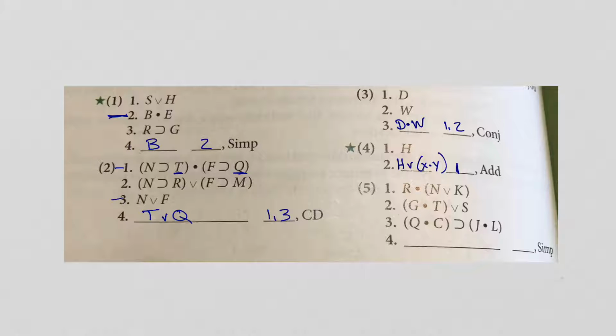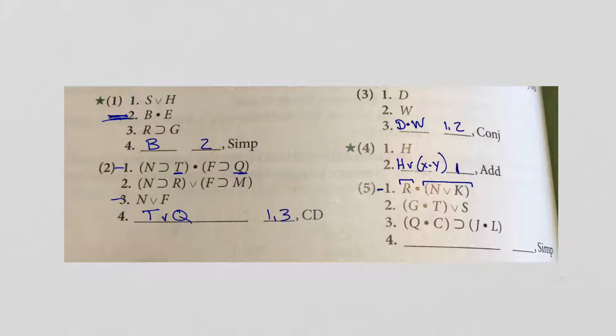Okay, 5. Okay, they want us to simplify again. Okay, we've done this before. We know we need a dot. Okay, so they're going to try to make this tricky for us. Now the key is the dot has to be the main operator. So looking at line 1, can we simplify? Yeah, we can, because R and then N or K, so the dot is the main operator.